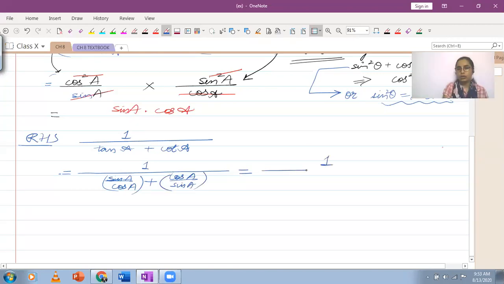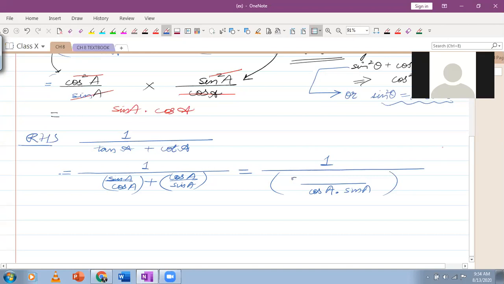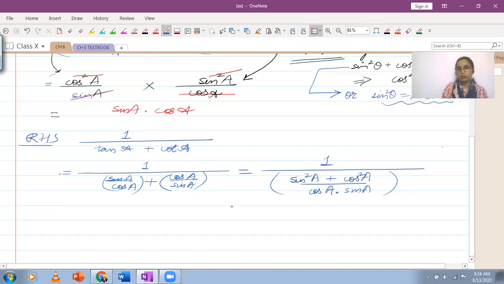Now in your denominator, take LCM. This will be using the butterfly method. You will be cross multiplying in order to obtain the numerators. The LCM has been obtained by multiplying the denominators. Can you tell me what will be the numerator here? Sine square A plus cos square A. That's very good, Kanishka. Sine square A plus cos square A.